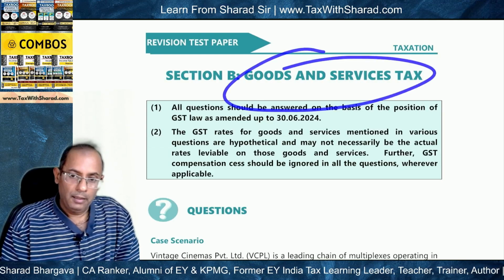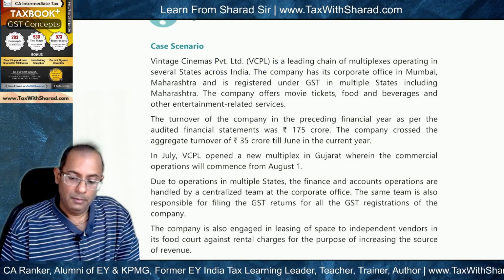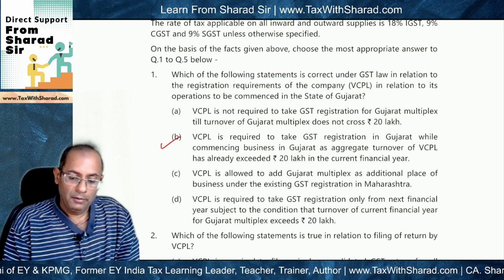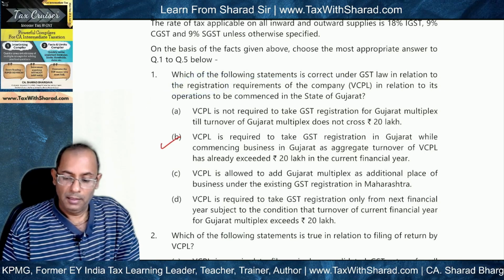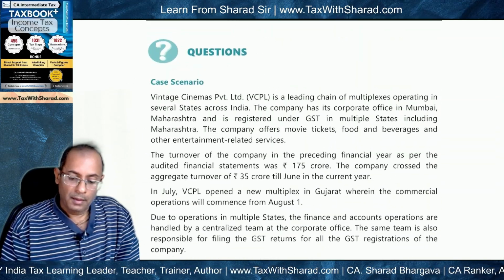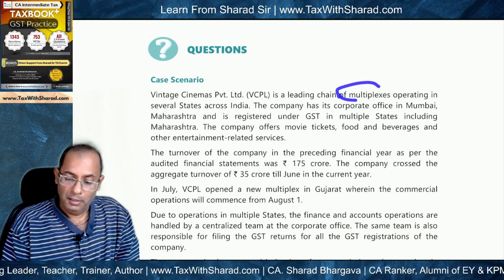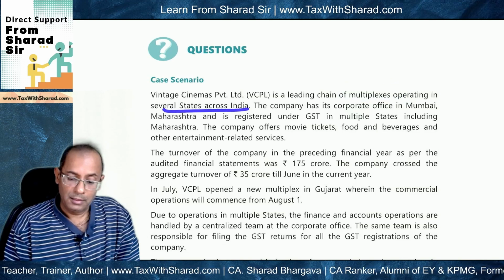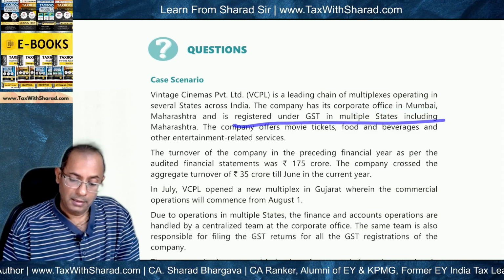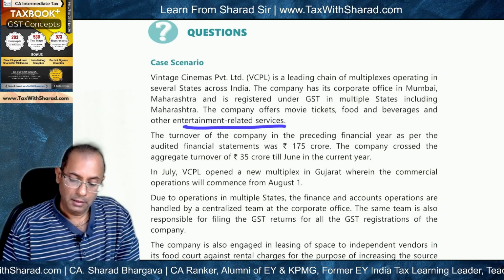Now we move to the GST part, and this is the case scenario: Vintage Cinemas Private Limited, VPCL. And the first question is, which of the following statements is correct in relation to registration requirements of VPCL in relation to operations to be commenced in the state of Gujarat? And we are told that this VPCL runs multiplexes across several states, corporate offices in Mumbai. It is registered in multiple states, and it offers movie tickets, F&B and other entertainment related services.